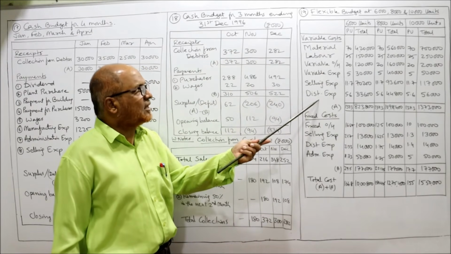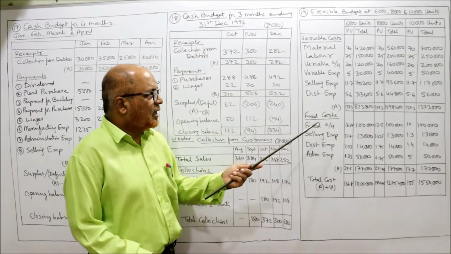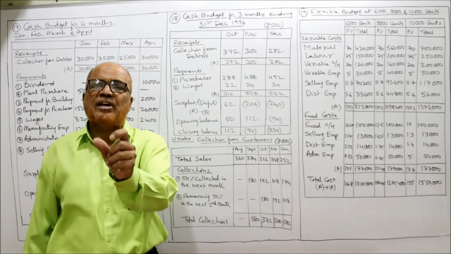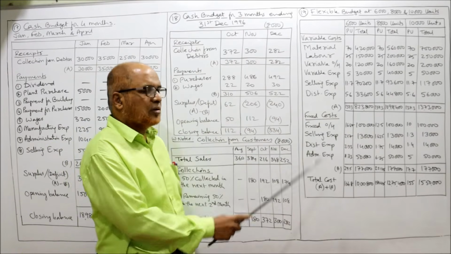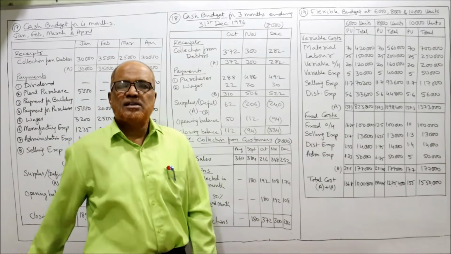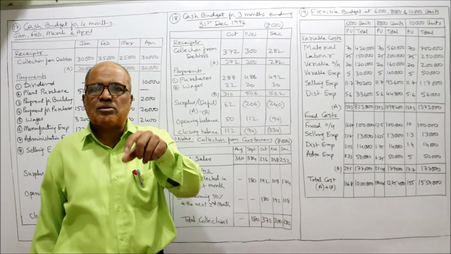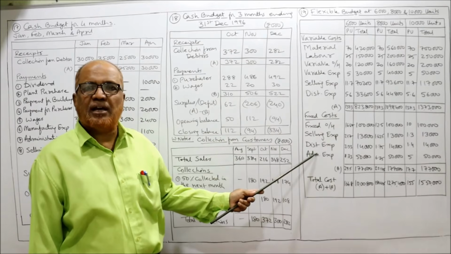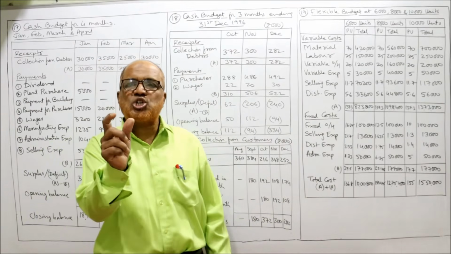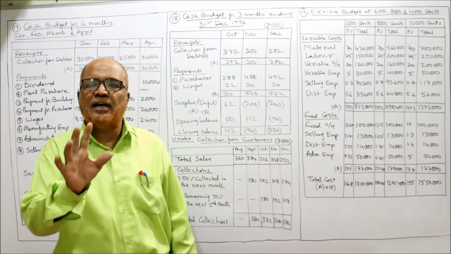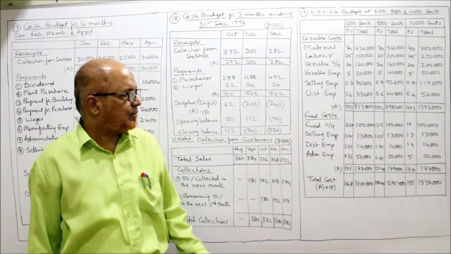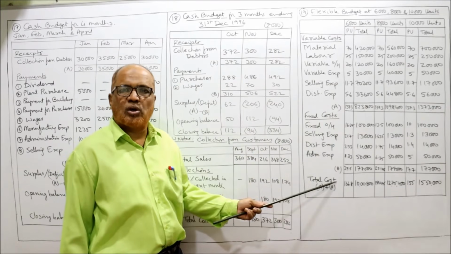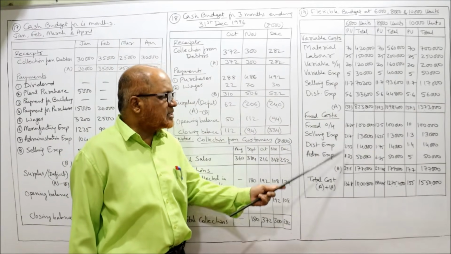So these are the variable expenses. Take the total A. Now fixed cost. The fixed overhead is given directly in the problem. Selling and distribution are partly fixed, partly variable. So here I have taken under variable, here again I am taking under fixed. Last, administration expenses. It is given in the problem that administration expenses are completely fixed. Then B is the total of fixed cost. A is the total of variable cost, B is the total of fixed cost. The total cost will be A plus B.